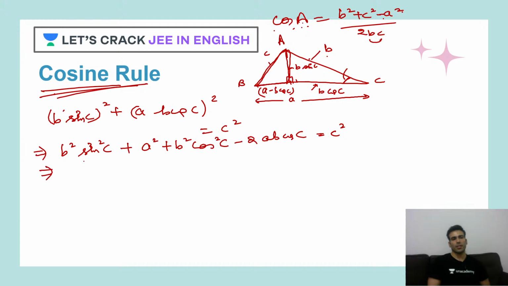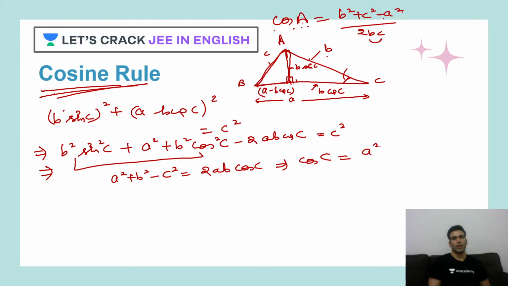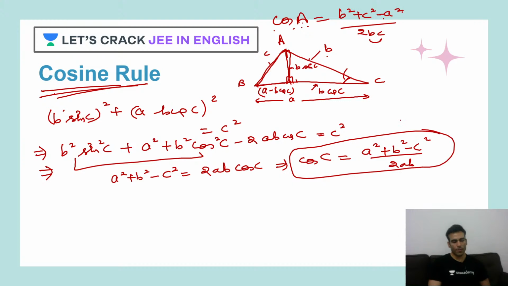Now let's see this. This will become 1. Correct. So I'll have A square plus B square, C square will come to the left hand side, and this is equal to twice of AB cos C. So cos of C will be A square plus B square minus C square upon twice of AB. That's how you can prove other formulas also. Simple.